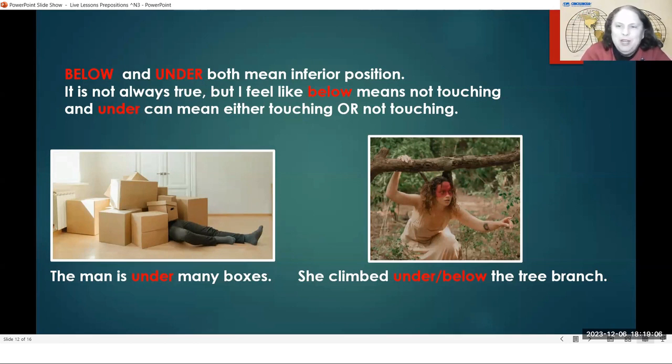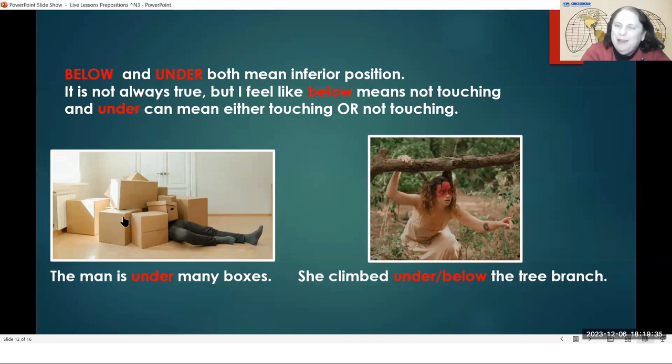Probably if it is touching, I can see here her hand is touching, but I'm not talking about that, she is going under the tree branch. The girl is under the tree branch. The girl is below the tree branch. The tree branch is not touching the top of the girl. The girl is down, but she's not touching the thing that is over her, that is above her. So I would say below, or I could say under here.